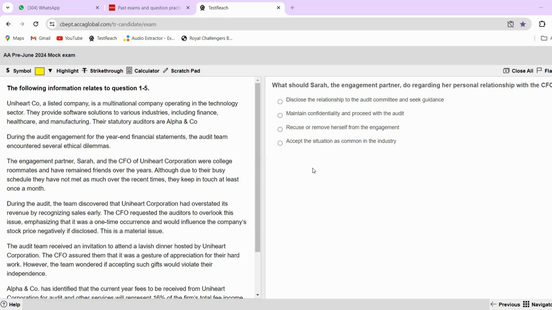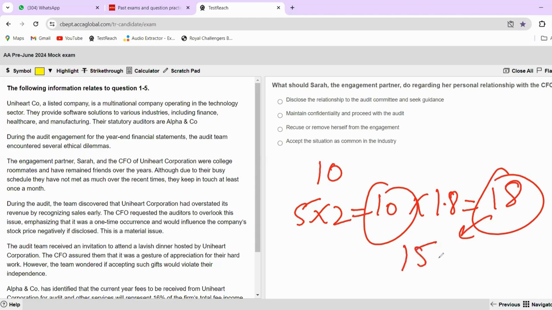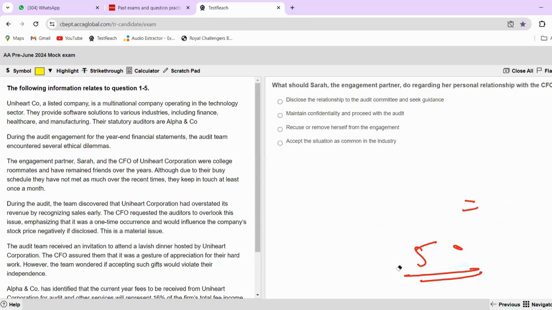So let's begin. Firstly, let's talk about the timestamp that we should ideally be using for this type of question. This is a 10 marker question in itself, which will be having 5 questions each of 2 marks. That makes it 10, and the timestamp should be 10 into 1.8 minutes, ideally 18 minutes. But when you're practicing, I would recommend you to not take more than 15 minutes for such a small question. This is not a very tricky question, very simple question. So do not exceed 15 minutes when you're practicing this particular question.